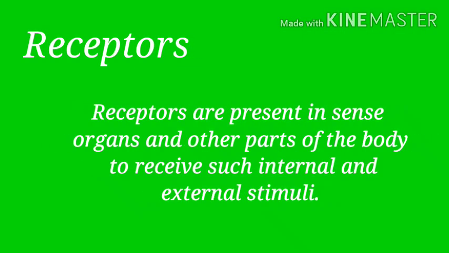Next we can study what receptors are. Receptors are present in sense organs and other parts of the body to receive such internal and external stimuli. So receptors are special kinds of cells that receive the stimulus from inside and outside our body.